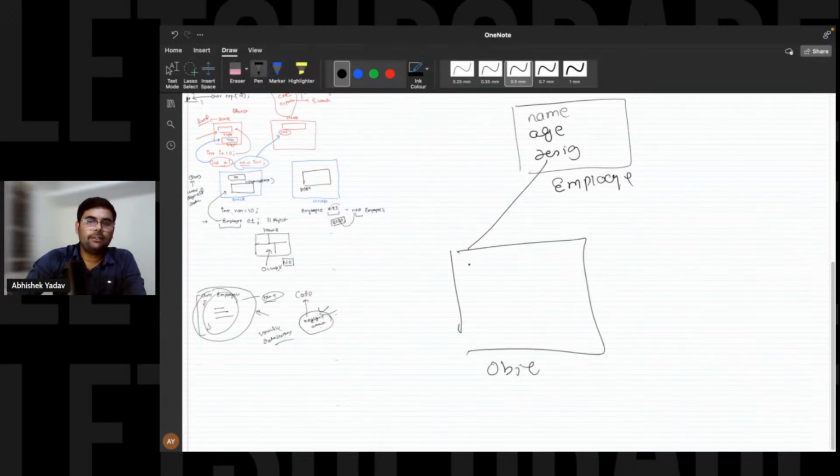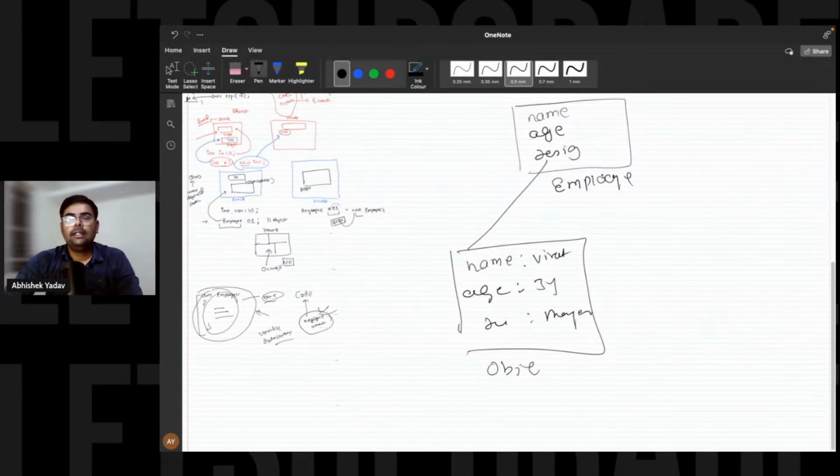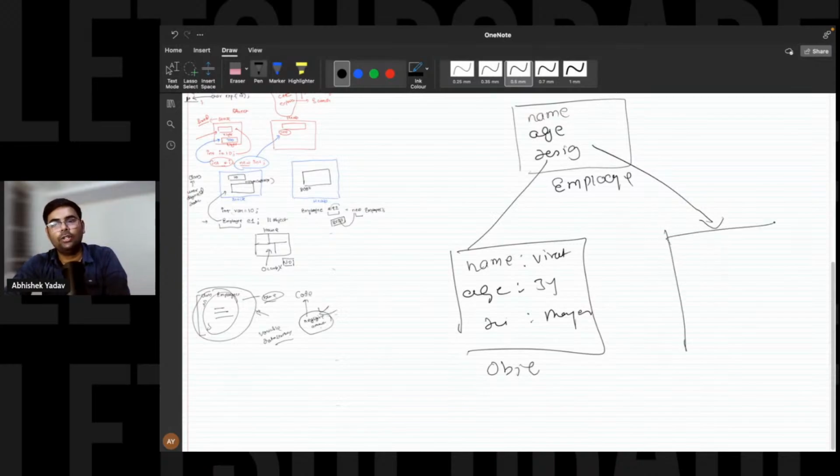And inside this object, we have these data members defined, right? That is your name, and corresponding to name, we are storing Virat. Age, we are storing 34, and designation, we are storing manager here, right? Similarly, if I have to create a new employee, what will I do? I will directly use the template. There is no need to create a new template. I will directly use the template and create a new object here.